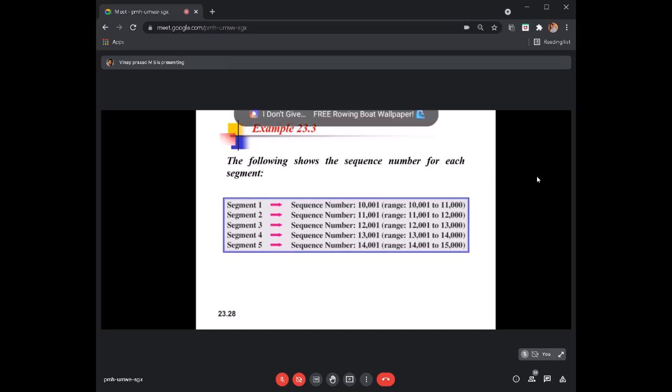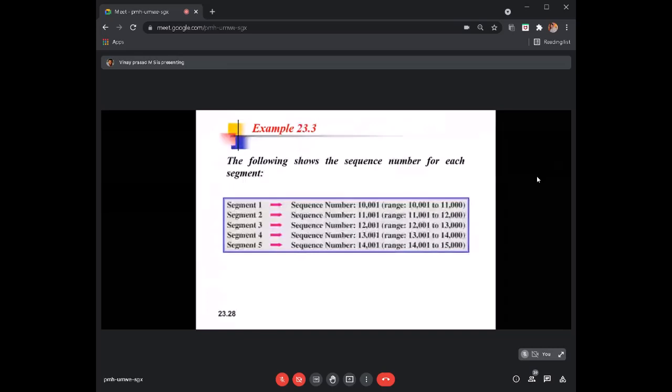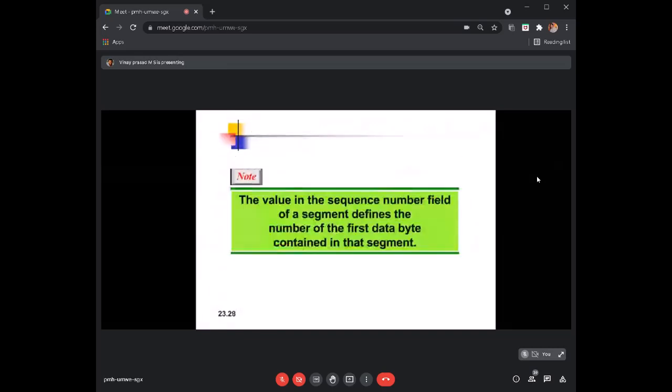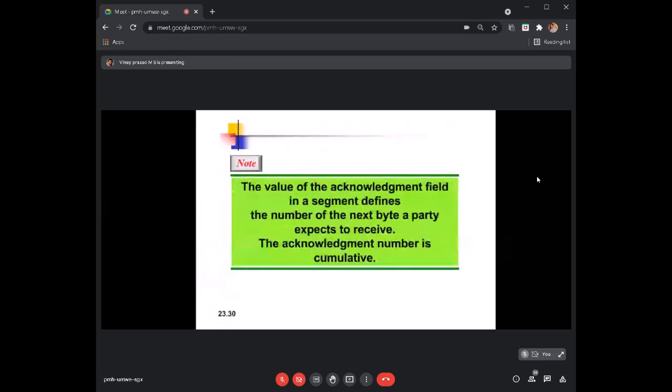So the sequence numbers give the order for reassembling: based on the first byte value, we go from lowest to highest. The value of the sequence number field of a segment defines the number of the first data byte contained in that segment. The acknowledgement number is always the incremented value of what they received.